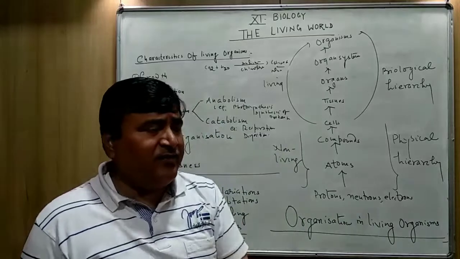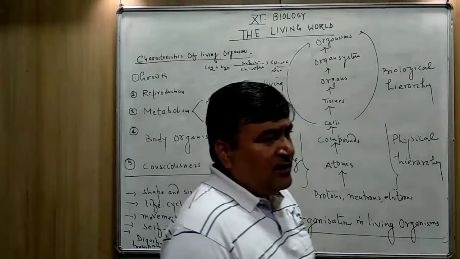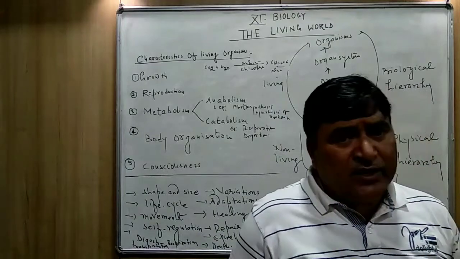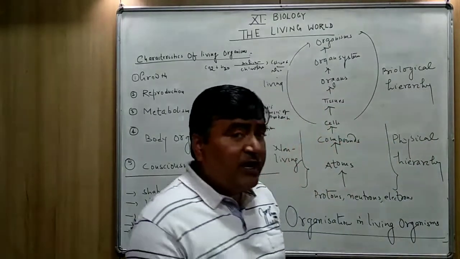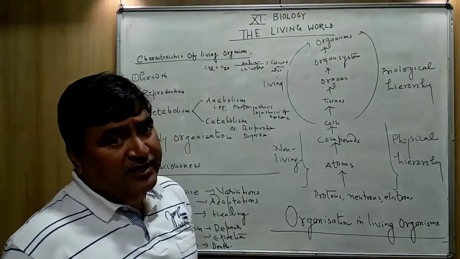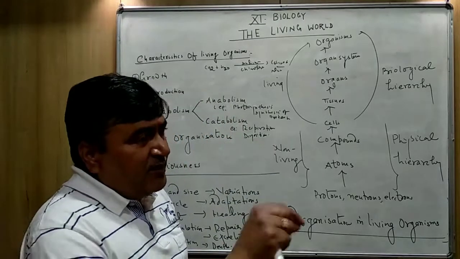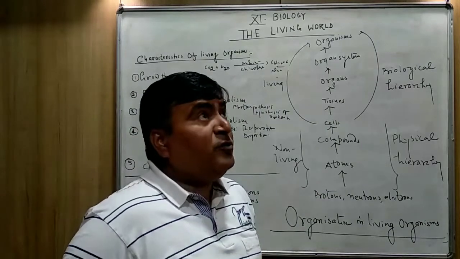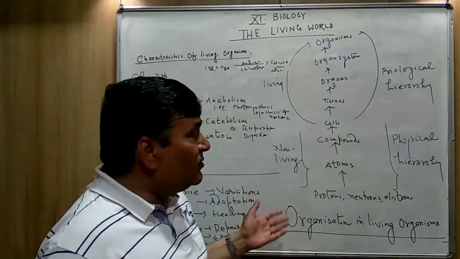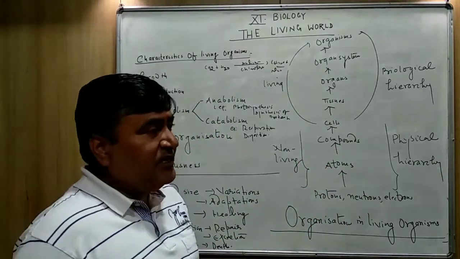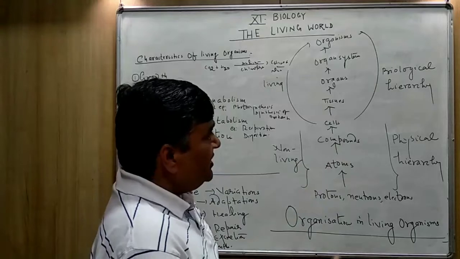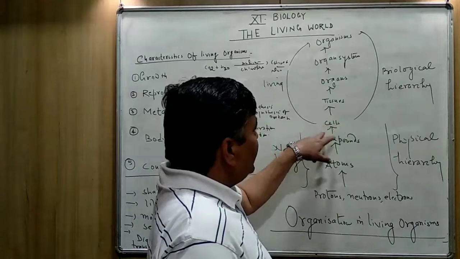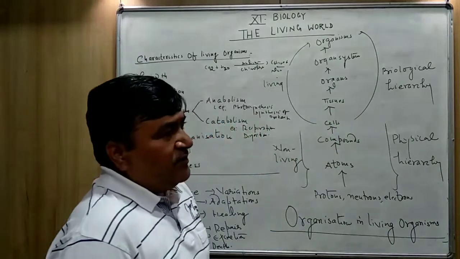Because a single cell, I am telling you, a single cell is totipotent in nature. We can grow a new plant with the help of a cell inside laboratory conditions. And this ability, this capacity of a single cell to produce a whole new plant, is also known as totipotency, and the nature of the cell is what? Totipotent. So you can say the cell is the unit of our body.